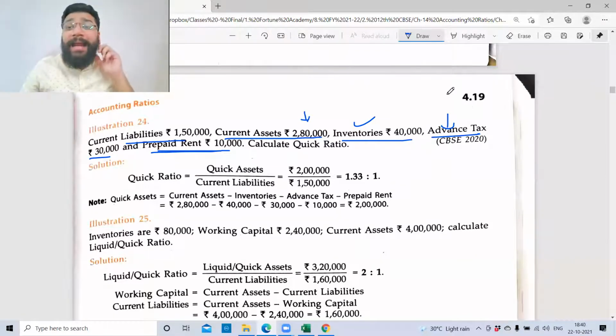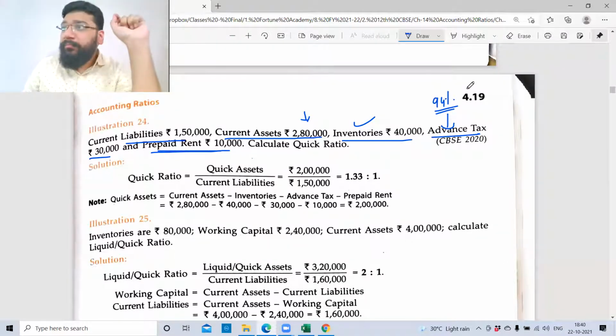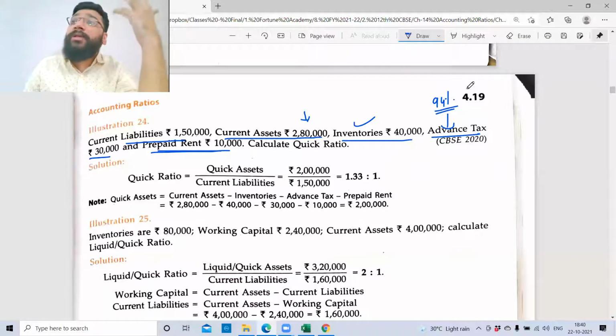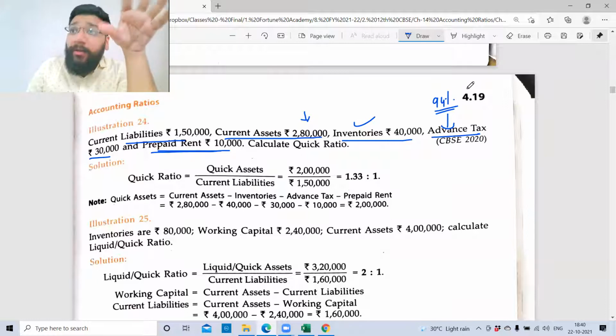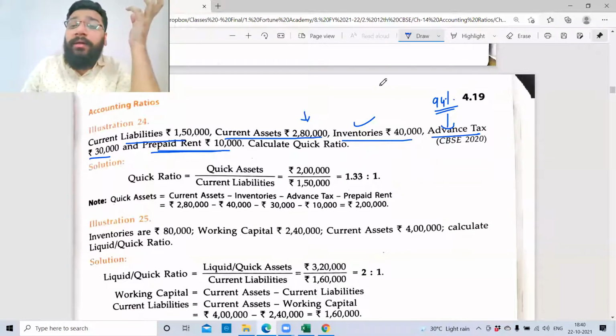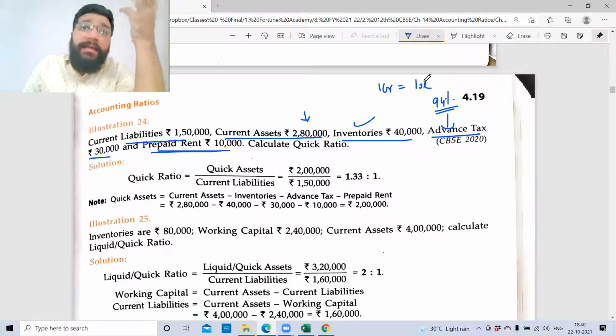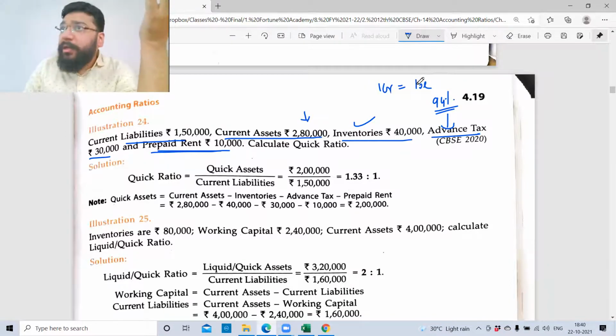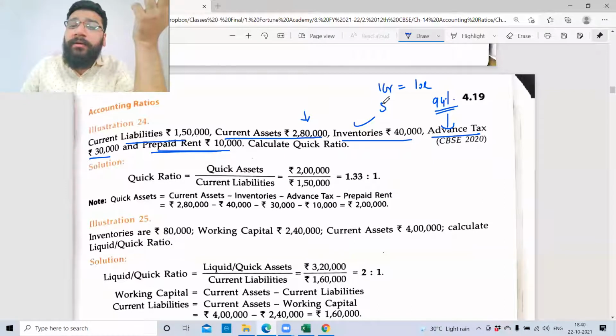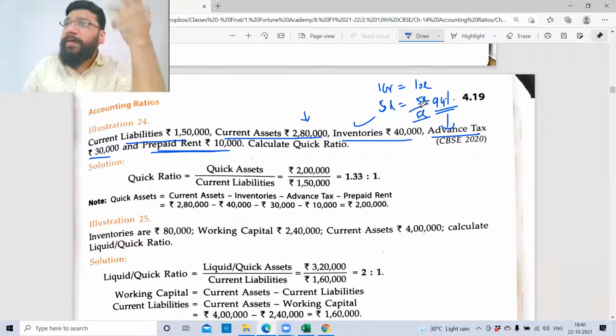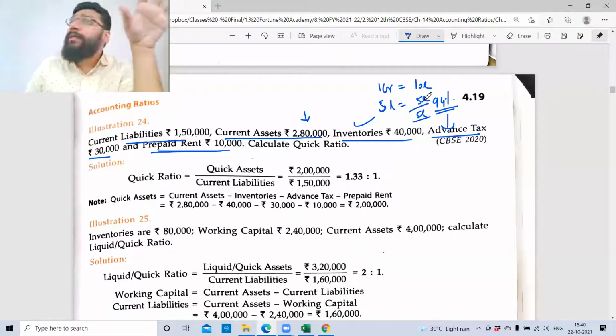So in 99% of the cases, the tax you pay in advance doesn't come as a refund. It so happens that at the end of the year, you have to further pay tax. It is a very, very rare case. You estimated that your income will be 1 crore and on that you pay 10%, which is 10 lakh. And by chance you had COVID and your business got affected, and your total business was only 50 lakh. The tax worked out to be 5 lakh. So in the very rare case, this 5 lakh refund comes back. But this is not in the syllabus.